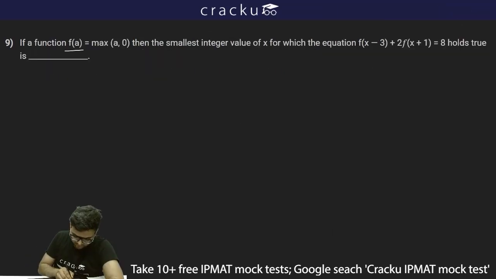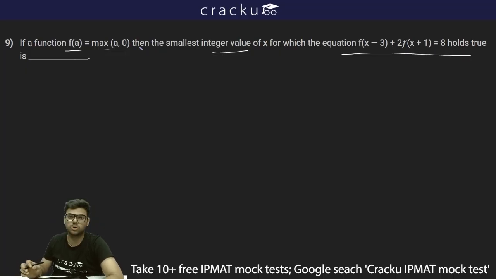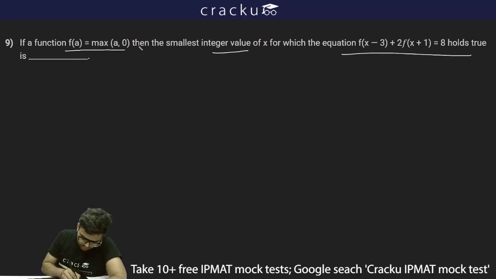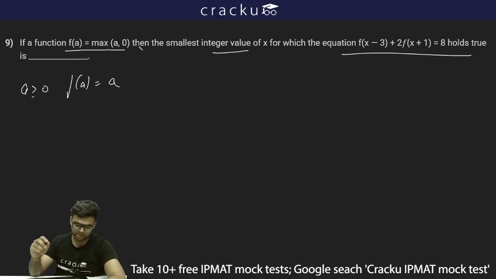If a function f of a is equal to max of a comma 0, then find the smallest integer value of x for which the equation f(x minus 3) plus 2f(x plus 1) is equal to 8 holds true. So if a is greater than or equal to 0, what will happen? f of a will be equal to a, because the possible values of a will be 0, 1, 2, 3, 4, 5, 6, and the max of a and 0 will always be a.